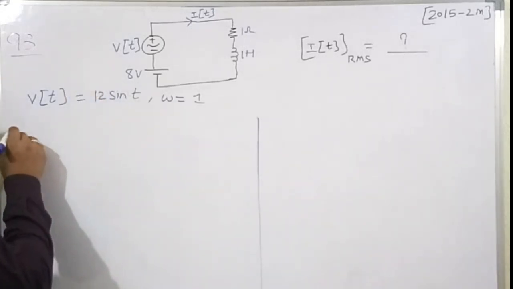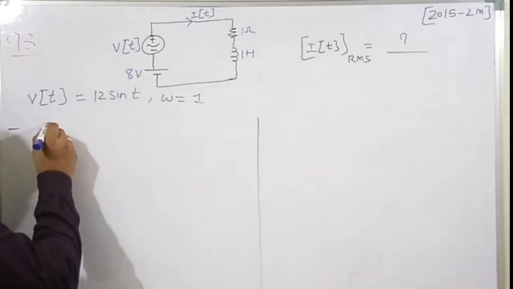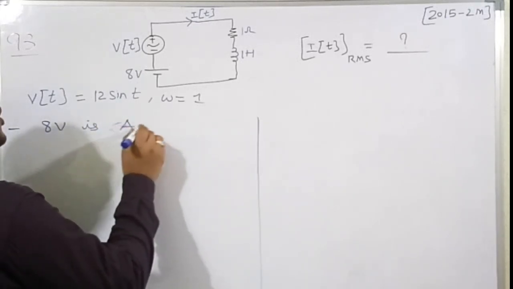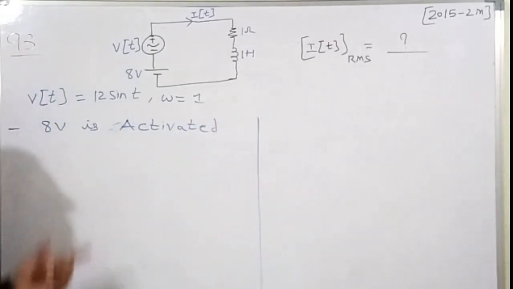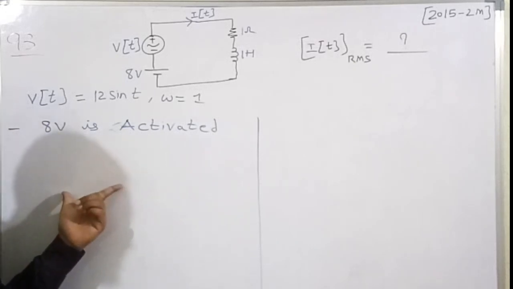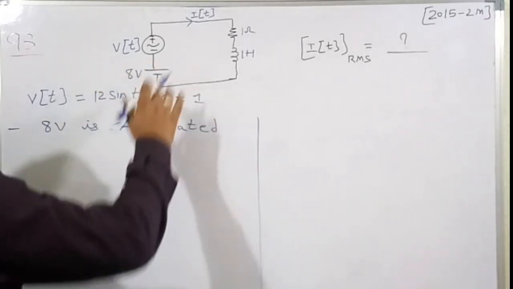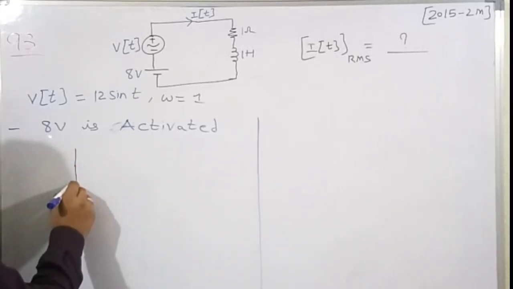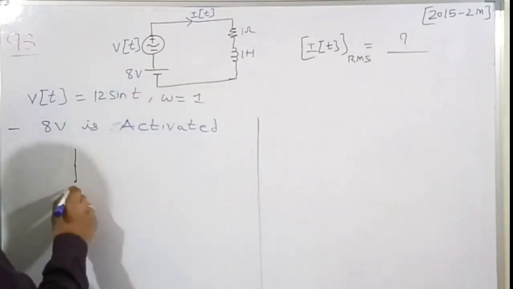So by superposition theorem, I am considering only the DC source is activated. Means the 8 volt source is activated, only one source is present, and the other one is short circuited. So 8 volt source is activated means only one voltage source is taken, therefore the other voltage source has to be short circuited. So I am going to redraw this circuit with only one voltage source. Therefore the AC voltage source is short circuited, and there is the other voltage source of 8 volt.